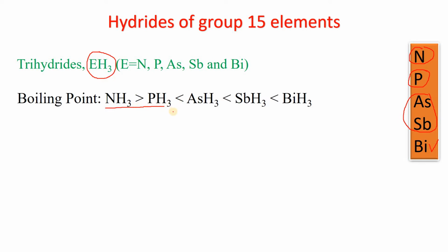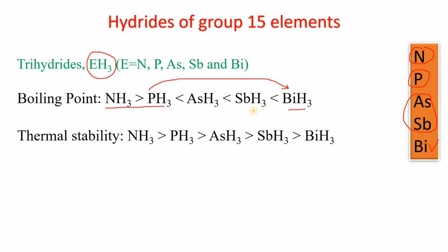But as we go from phosphorus to bismuth, the boiling point is again increasing. This is attributed to the increase in the size of the central element, which increases the non-covalent interaction. So that's why the boiling point again increases from phosphine to BiH3.